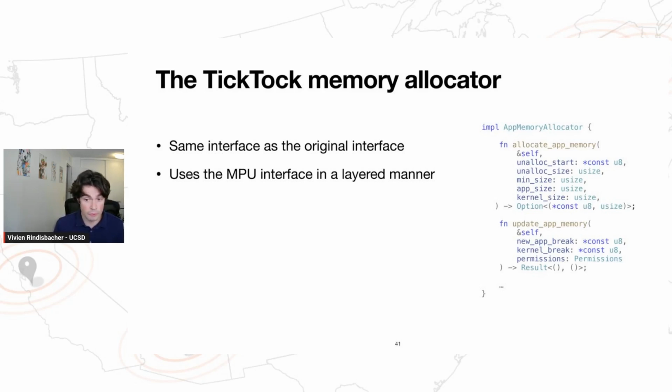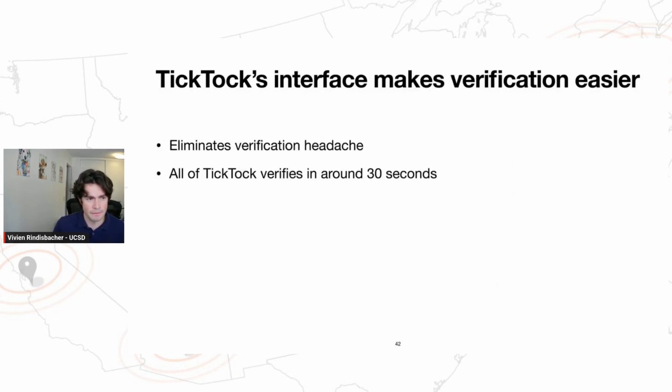Note that this is also now part of the kernel. So on one hand, the kernel is going to have to do a bit more work and get a little bit messier because it needs to deal with some of the hardware specific details that the MPU abstraction exposes. But overall, we think this has a lot of benefits. So separating concerns ultimately makes verification easier because we can reason about protection and allocation separately. And this also makes verification faster. So I told you earlier that individual Tock functions took over 5 minutes to verify. Well, Flux checks all of TickTock in around 30 seconds.